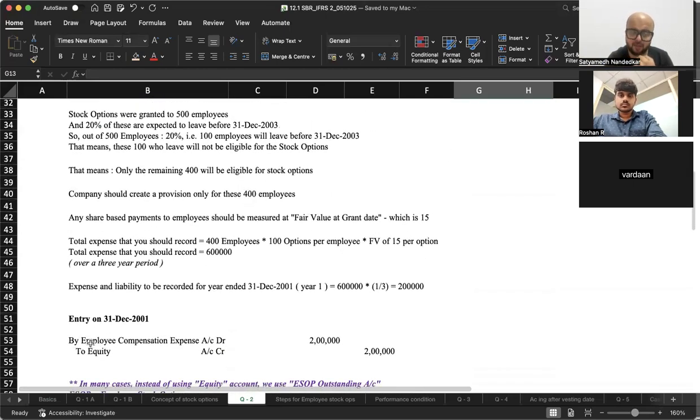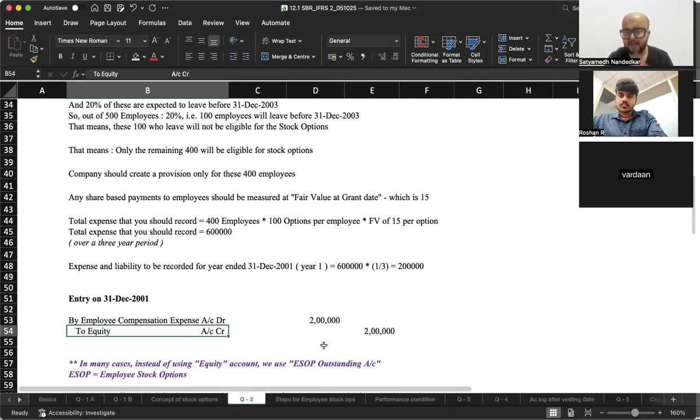You will create an entry, employee compensation expense account debit to equity. In some cases in India, and most of the clients that I have worked with, we don't credit equity, we credit ESOP outstanding. What is ESOP? Employee stock options. ठीक है.